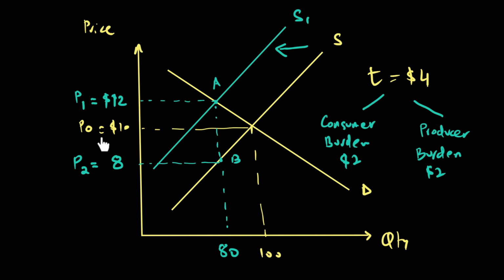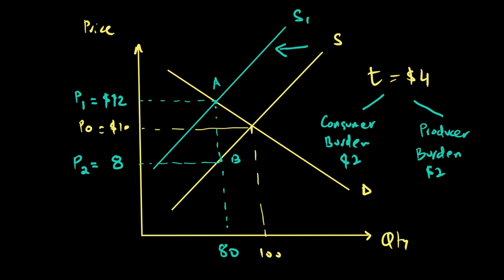So the consumer previously was paying $10 and is now paying $12, which means effectively the tax has made his price go up by not 4 but by only 2, which means $2 will be his burden. On the other hand, the producer was getting 10 before, but now after tax he's not getting 6, he's only getting 8, which means he's paid $2 of that tax, which was a total of $4.